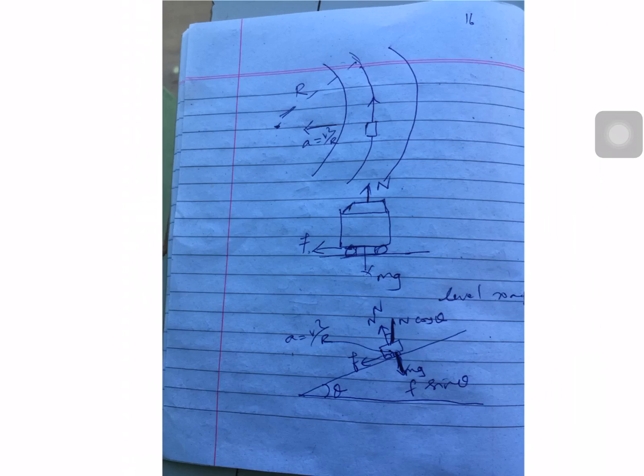One is N cos theta and another one is N sin theta. N cos theta acts vertically upward and N sin theta acts horizontally. In the same way, the frictional force is also resolved into two components. One is F sin theta and the other F cos theta. F cos theta acts horizontally and F sin theta acts in the vertical downward direction.